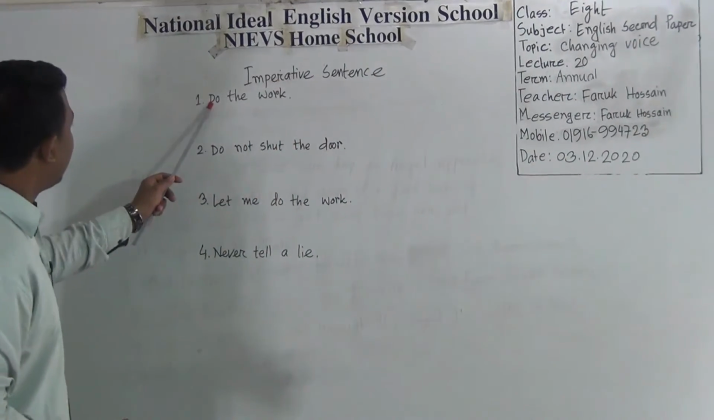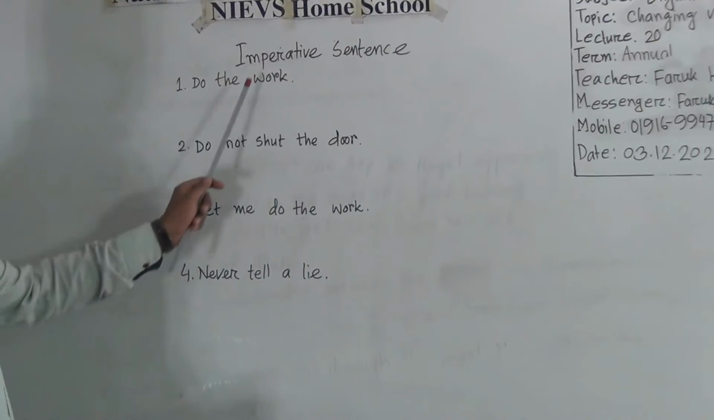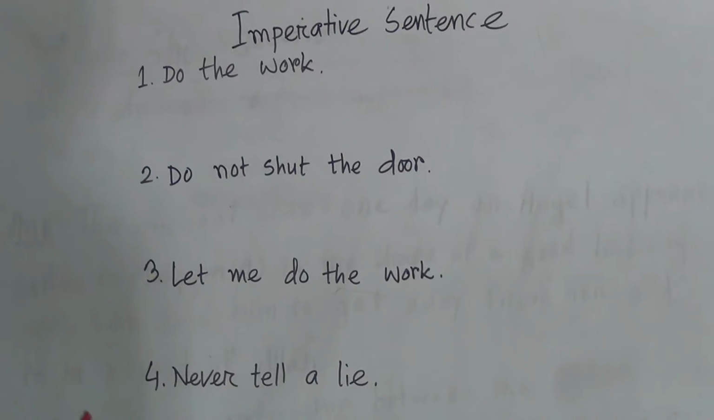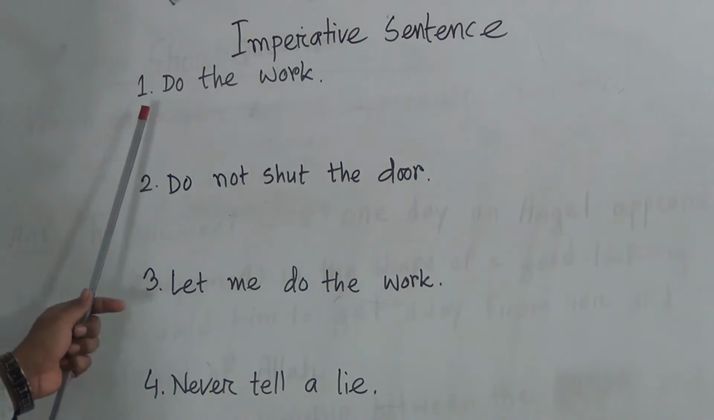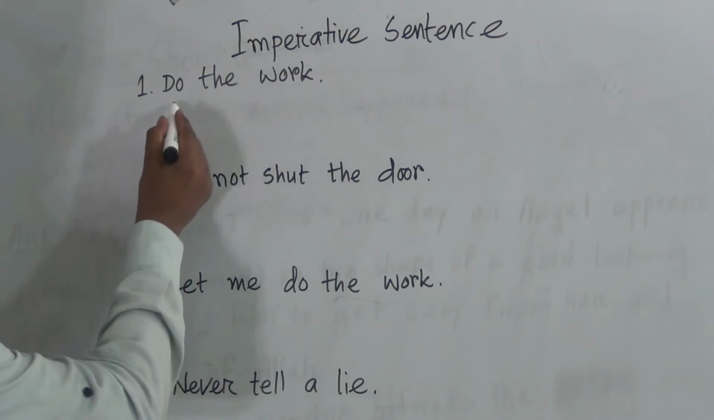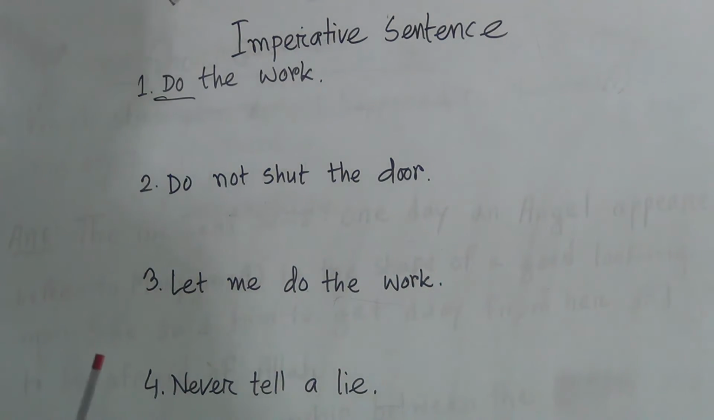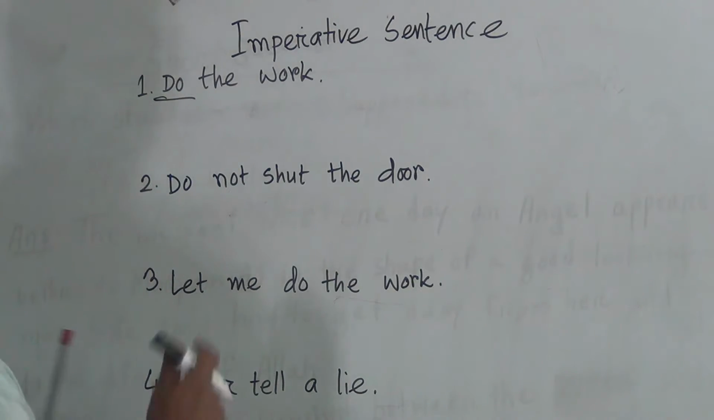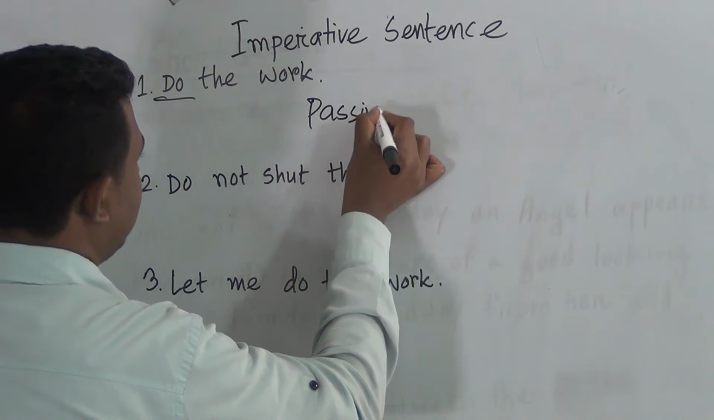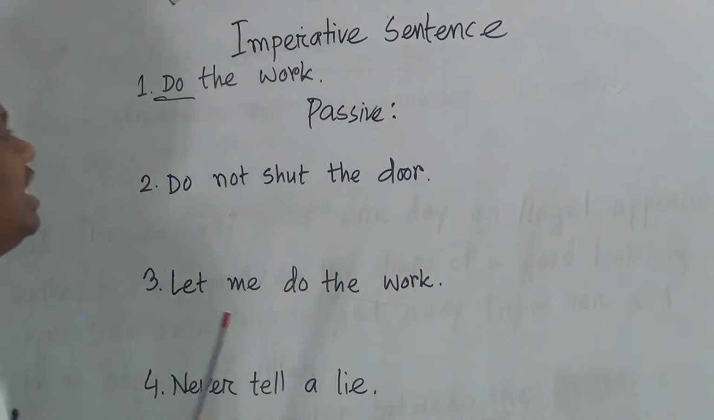On the board I have written 4 examples of imperative sentences. So the first example is: do the work. If you find an imperative sentence that begins with a verb, you know that do is a verb. Okay, so if you find such a sentence that begins with a verb, then at the time of making its passive form, we have to bring an additional let.